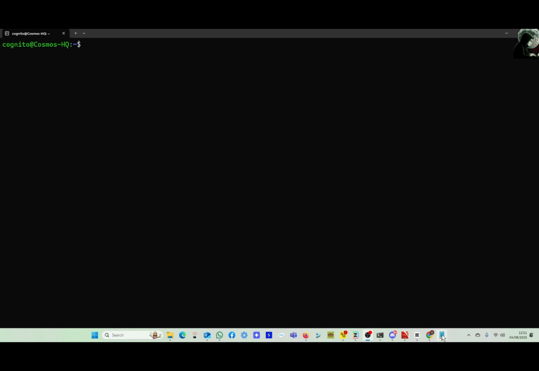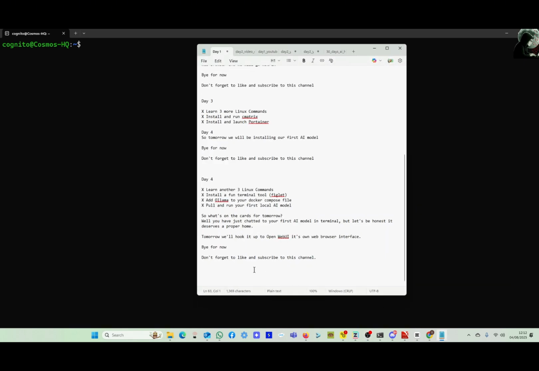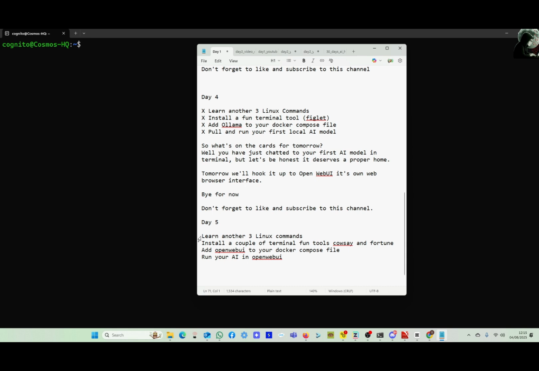Finally, for today, let's bring up our notepad and check off what we have achieved. Learn another 3 Linux commands. Check. Install a couple of terminal fun tools, Cowsay and Fortune. Check. Add Open WebUI to your Docker Compose file. Check. Run your AI in Open WebUI. Check.